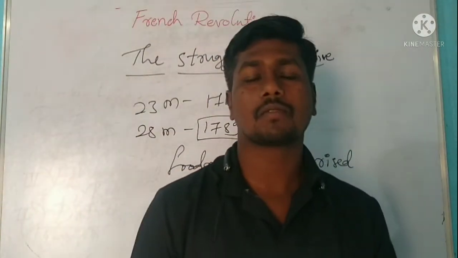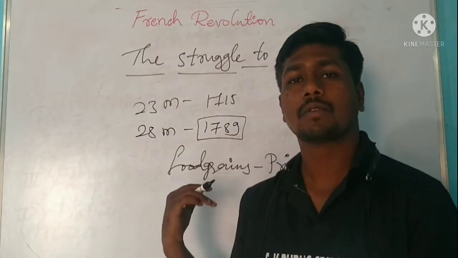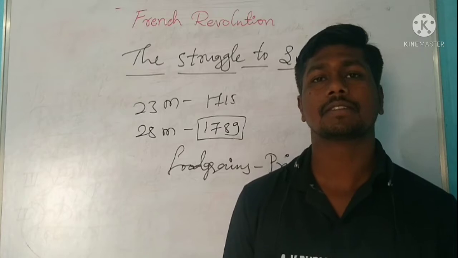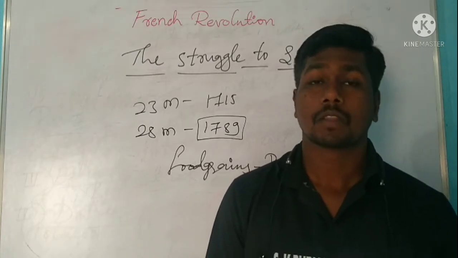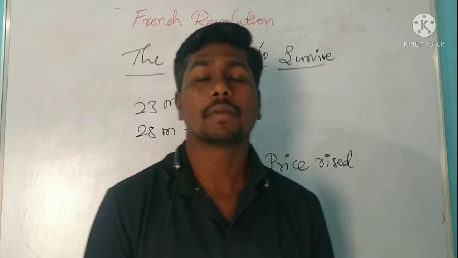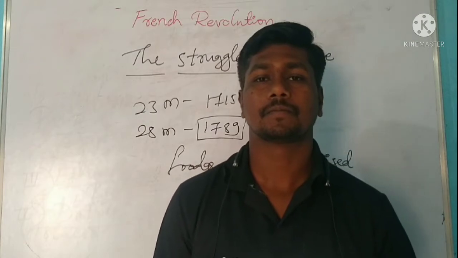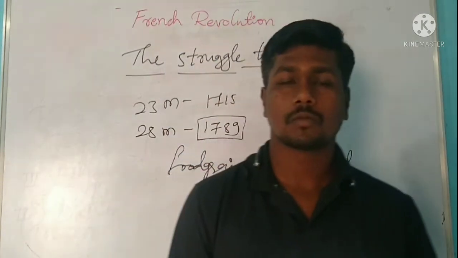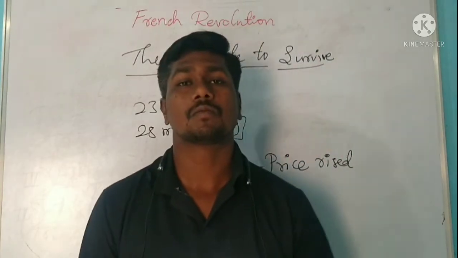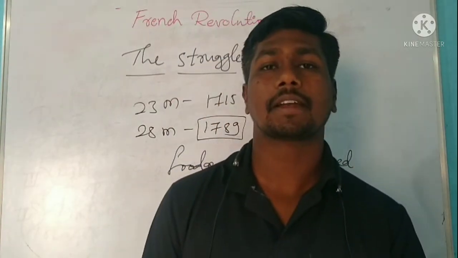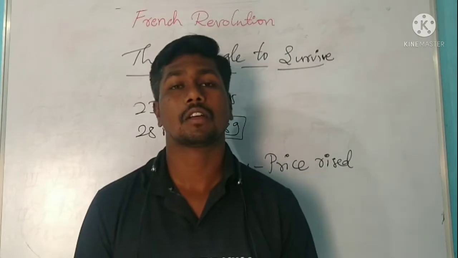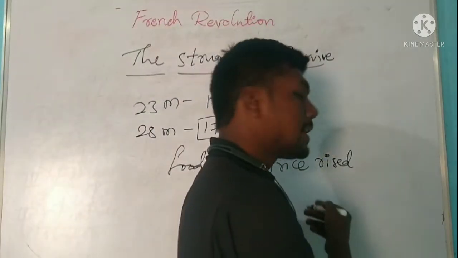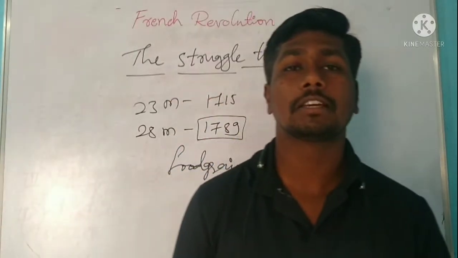So because of this, what happened here? As there was a rise in the price of food grains, the poor people were unable to meet their daily needs. Even the workers' wages were fixed by their owners, the factory owners or industrialists. And those industrialists did not increase the salary or wage of the workers or laborers.